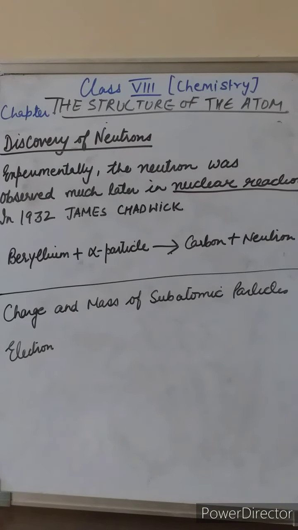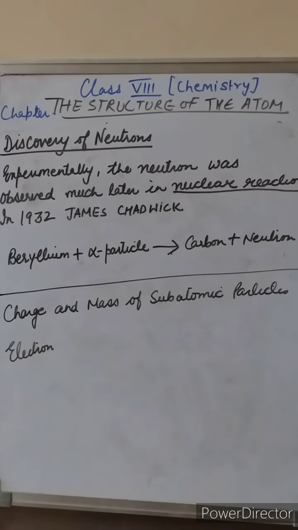Further, the unaccounted mass is either equal to or a multiple of the mass of a proton. So this suggested that an atom must contain one or more kinds of particle which should have the same mass as a proton but no electrical charge. So these particles were named neutrons as they should be electrically neutral.